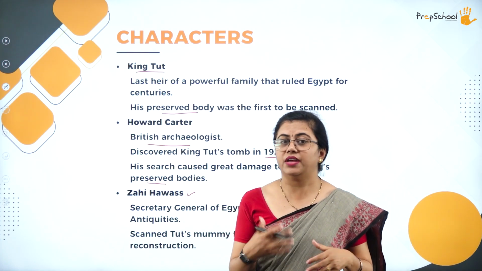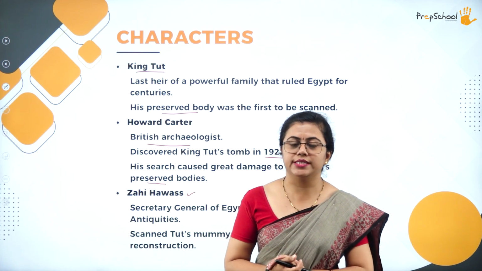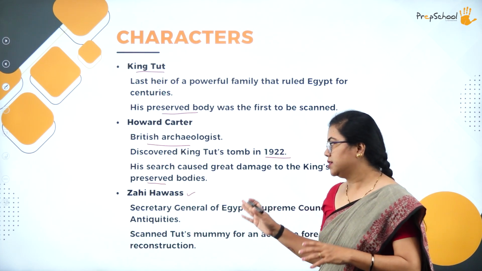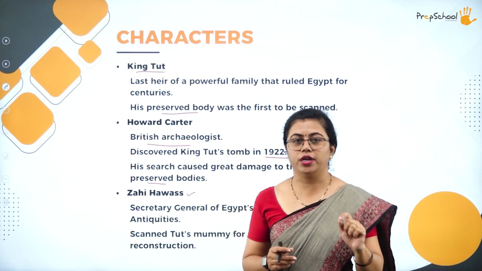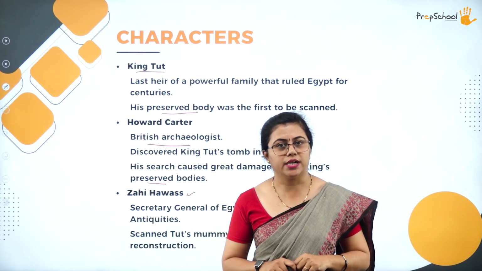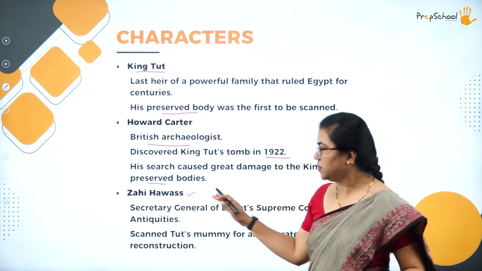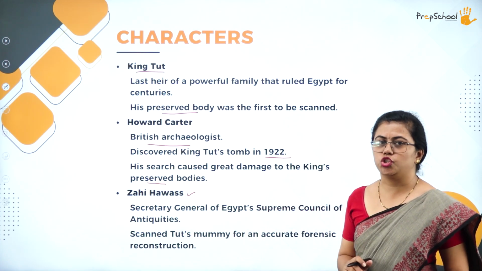Since there has been a lot of development in technology when it comes to forensic science, there are a lot of improvements. So Zahi Hawass wanted to go based on forensic science, and he wanted to identify important clues related to Tut's death. That is what he does in this story. So Zahi Hawass also occupies a very important part in this story.